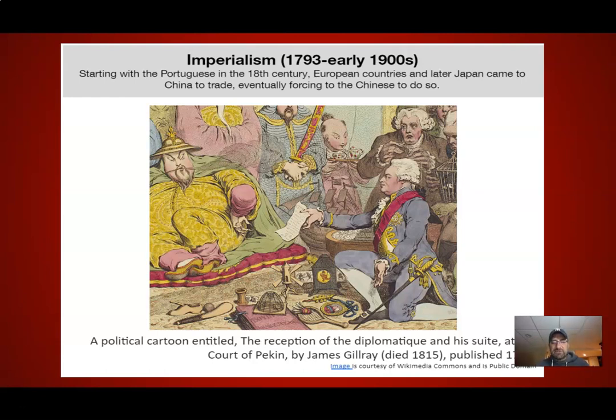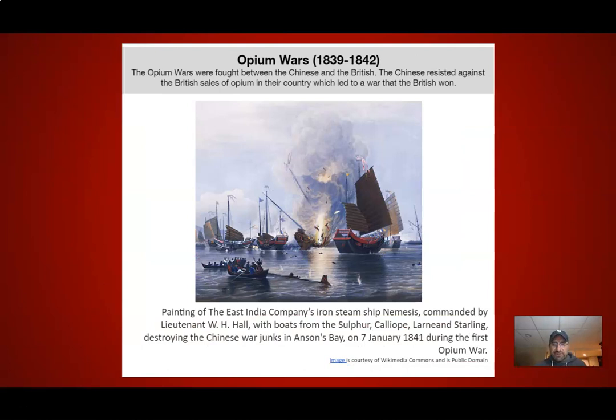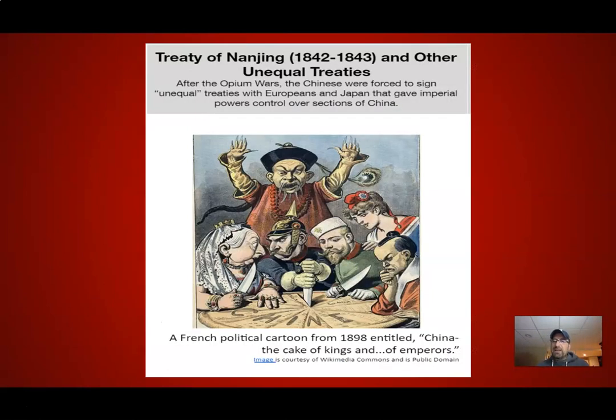Because of China's isolationism, they remained behind technologically. Whenever you're behind technologically, you are not going to advance militarily as well. So as time went by, the British, who insisted on trading, began to trade opium to the Chinese. We know how that ended up. The opium trade destroyed the Chinese economy and hurt their society as a whole, which resulted in the Opium Wars of 1839 to 1842, which the British won very easily because they had more technology and the Chinese just couldn't compete. As a result, you had the Treaty of Nanjing, which was considered an unequal treaty, which is going to give the British trading rights.